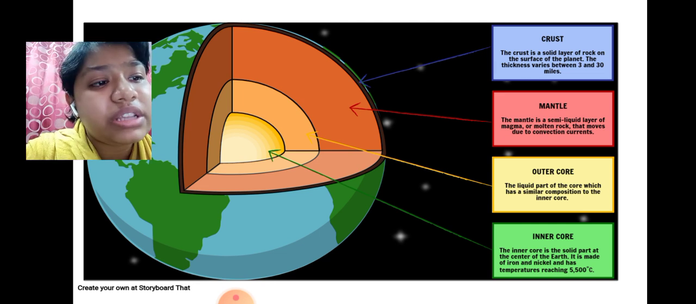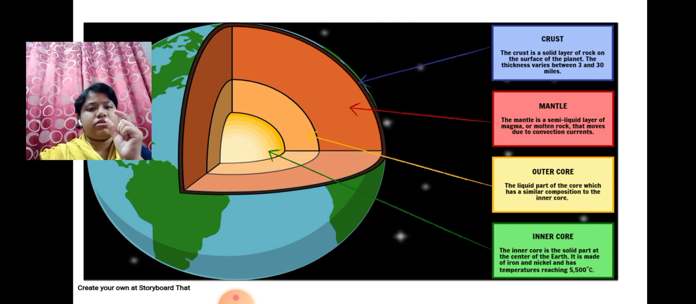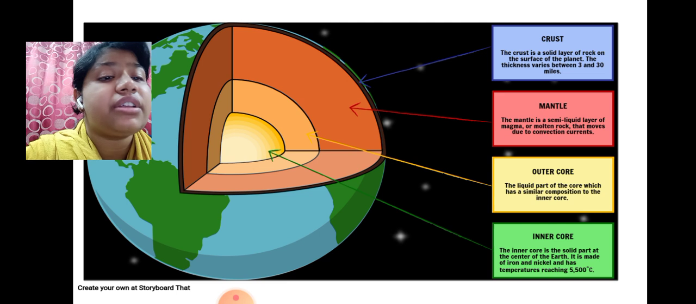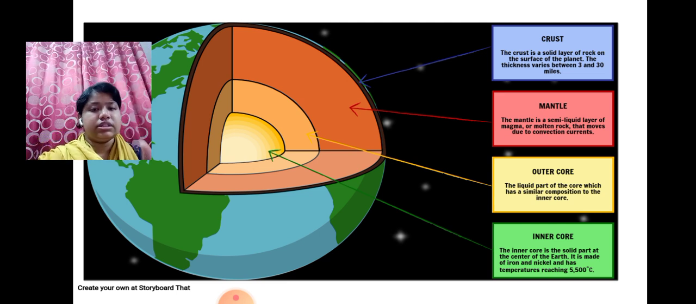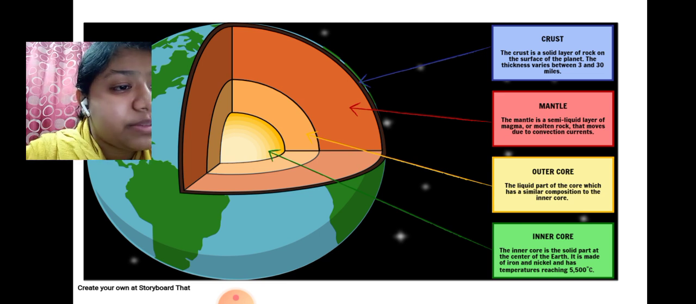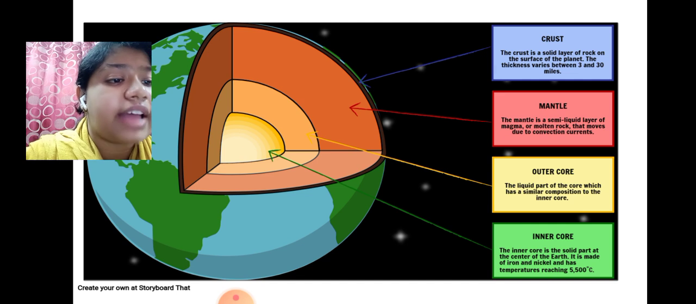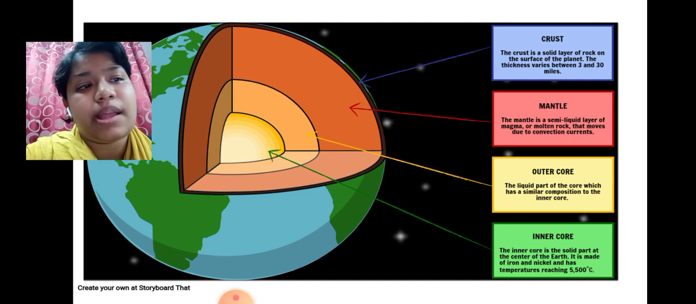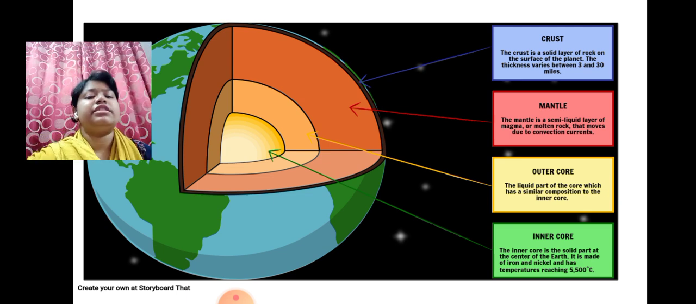And the fourth one is inner core, with the yellowish and whitish color. The inner core is the solid part at the center of the earth. It is made of iron and nickel and has temperatures reaching 5500 degrees Celsius. So these are the layers of the earth.